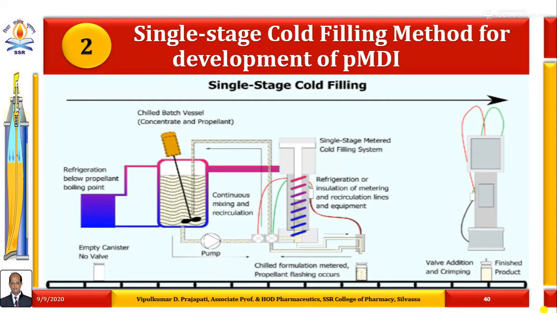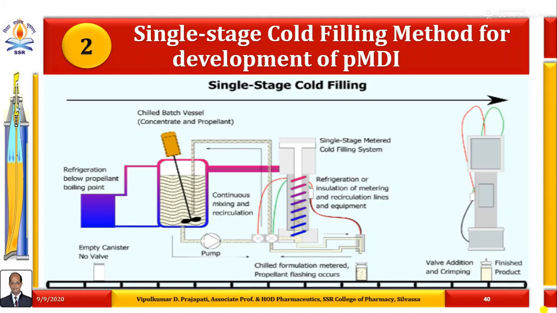This image shows the single stage cold filling line for development of a pressurized metered-dose inhaler, the same as the pressure filling method. So the same is followed with the help of an empty canister, no valve; then the valve is going to be placed.